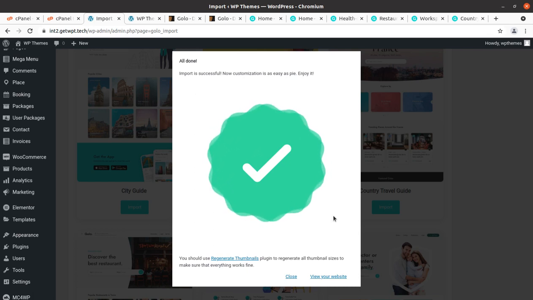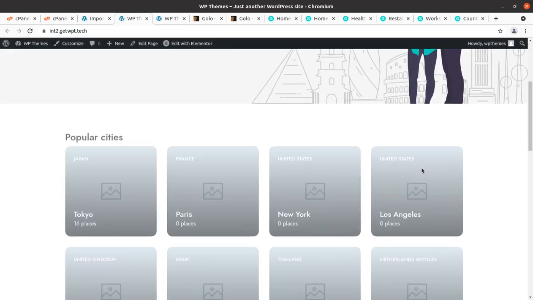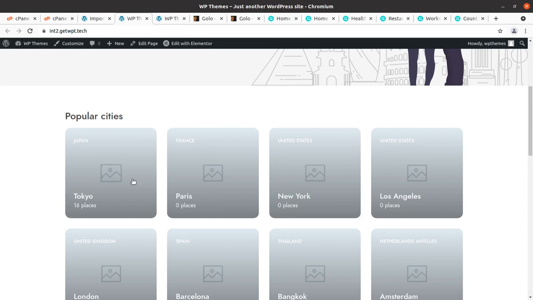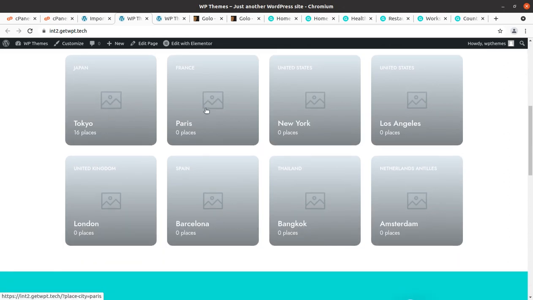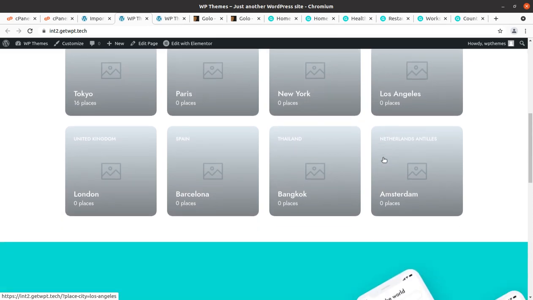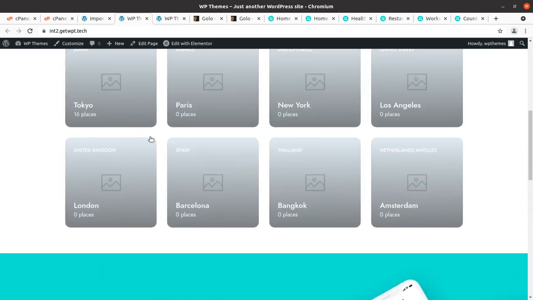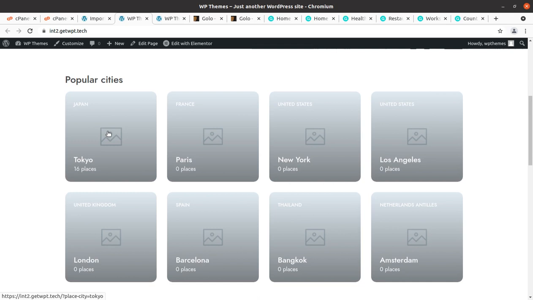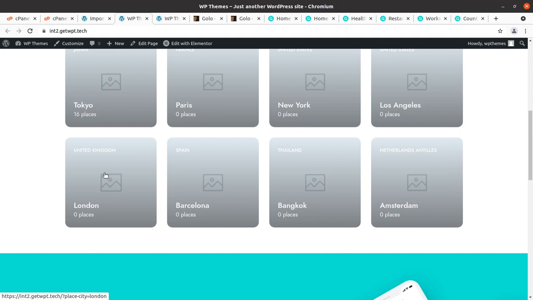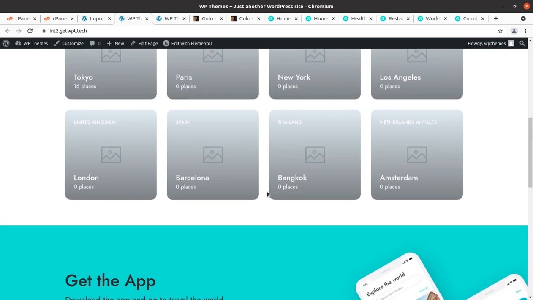So it is amazing, and I'm surprised how it can be done within a minute. So I believe the images have not been provided. This is why it is so fast. Yes, images are also here. So abstract images are here, but yes, major images for cities and all such information have not been provided. And after all, we are not going to use those images. Placeholder images have been provided to let you know the image size, so that you may put images of the same dimension. So the complete website is here.